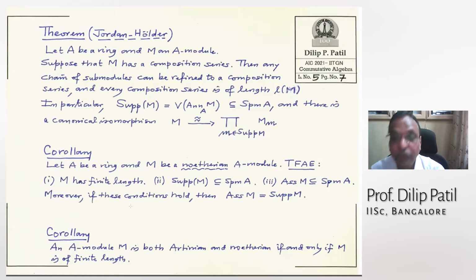So, the next theorem is a very important theorem, Jordan-Holder. That is, if you have a module over a ring A, and suppose it has a composition series, then any chain of submodules can be refined to a composition series, and every composition series has length l(M). In particular, the support of M equals V of the annihilator of M, which is contained in the maximal spectrum. And there is a canonical isomorphism from M to this product, where the product runs over maximal ideals in the support, of M localized at M.